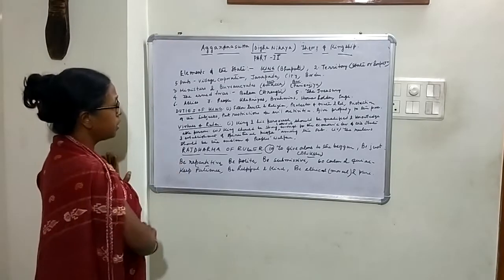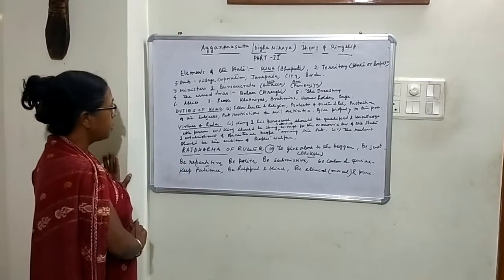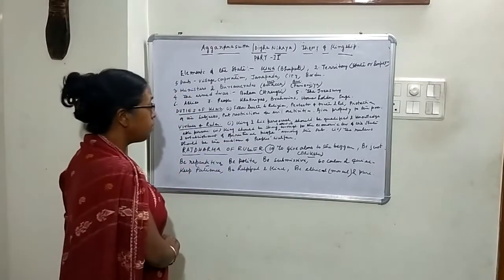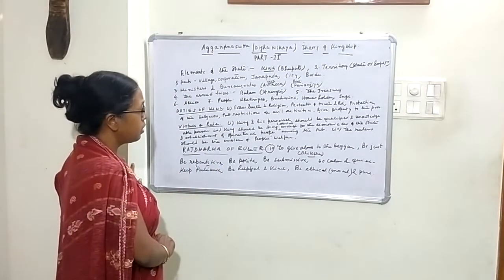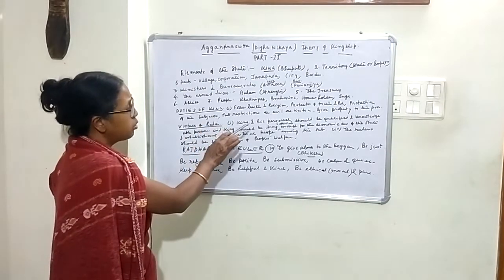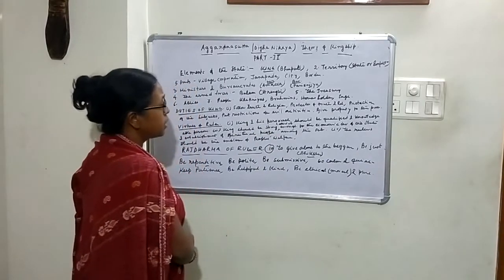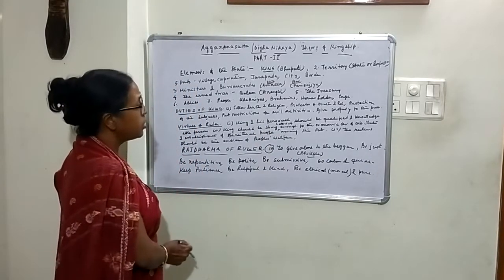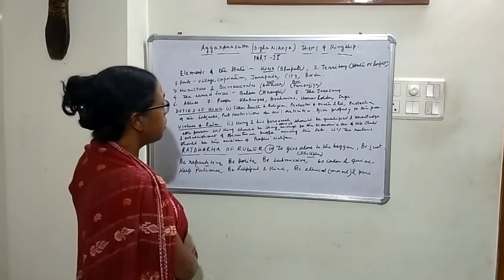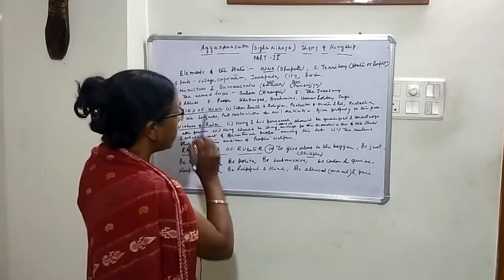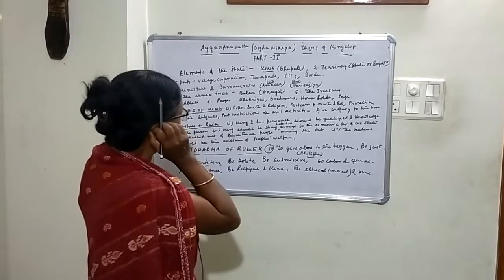Then the duties of the king. What are the duties of the king? The first one is to follow truth and religion. The king himself should follow truth and religion, and not only that, he should protect truth and religion. That means if there is violation of truth or religion, or if the people are not following the path of truth or religion, then he will have to take action against them.